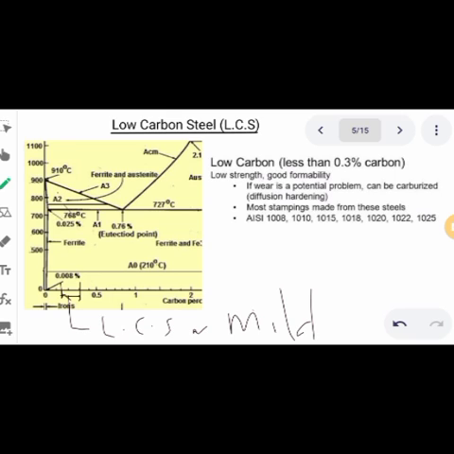And we said it has good formability. Because of low carbon content, it has high weldability. Another disadvantage of this low carbon steel is that it does not respond well to heat treatment, because of the low carbon content. And if this material does not respond to heat treatment, how then do we improve its strength? It is by cold working.